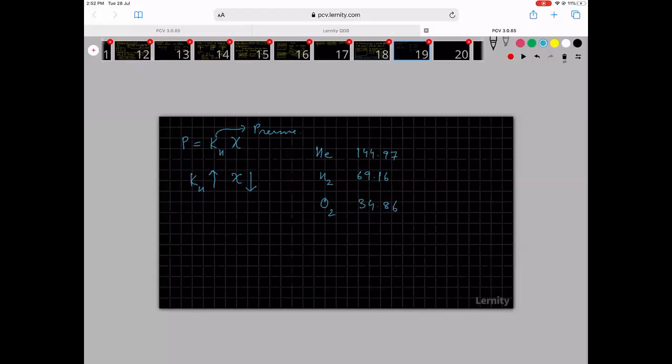For N2, it is 88.84. For CO2, it is 1.67. So now what do you understand? You understand that CO2 is more soluble than all these gases. So the higher the KH value, the lesser the solubility.